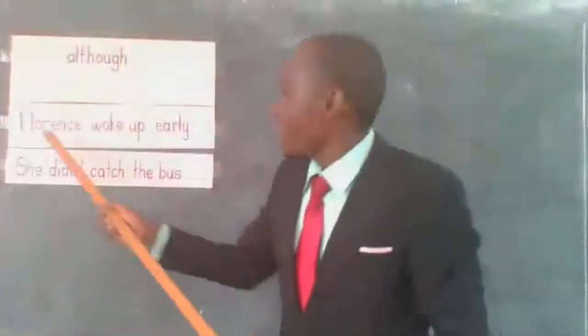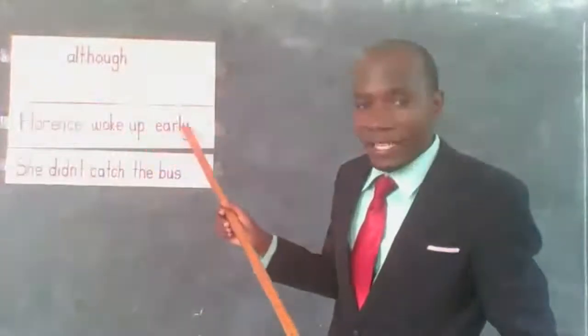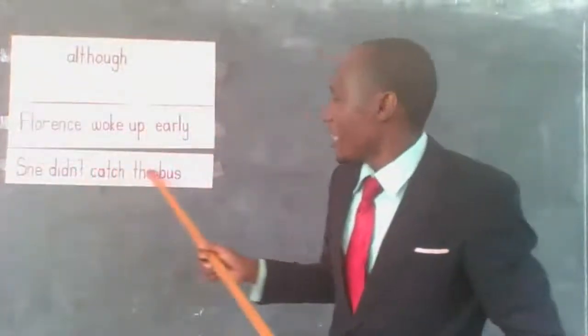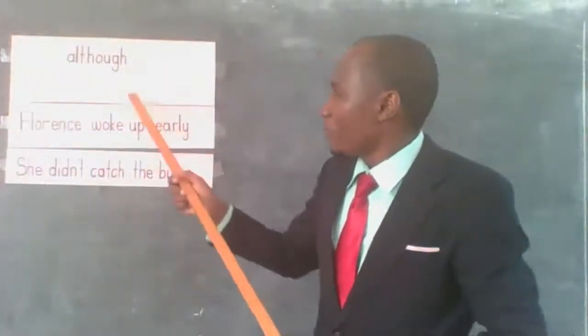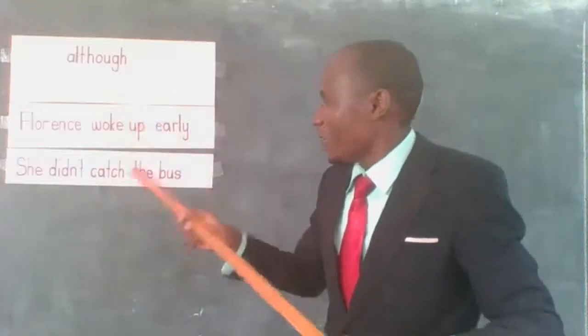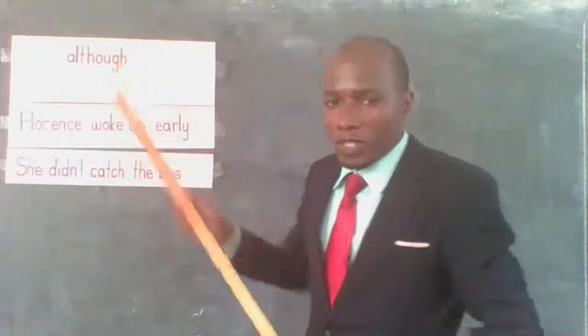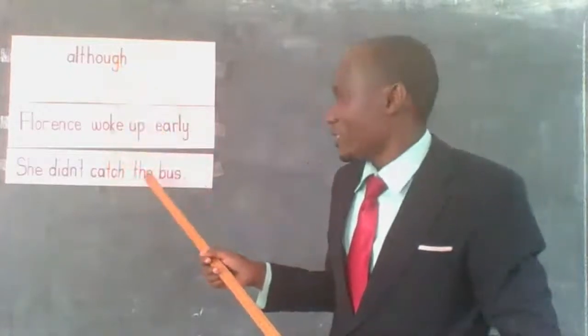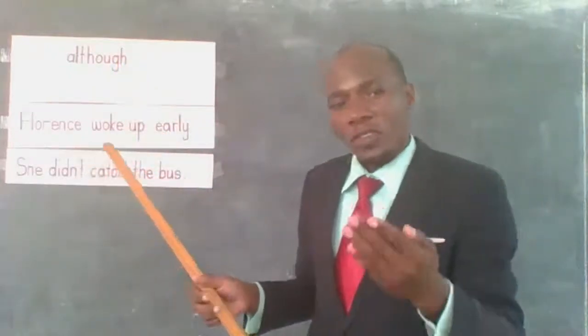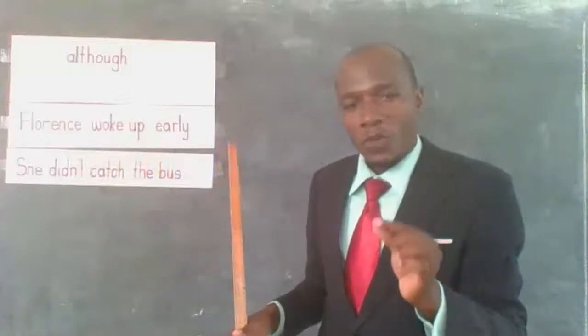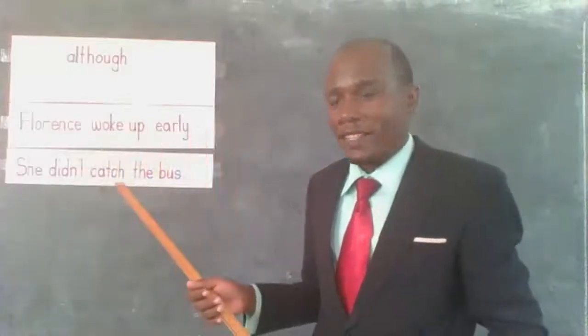So here we are having two sentences. Florence woke up early. She did not catch the bus. Remember, we are having now two sentences, but we have to connect them using although. So when we are connecting those sentences, we have to ensure that we know the principles which are used when we are connecting these sentences.